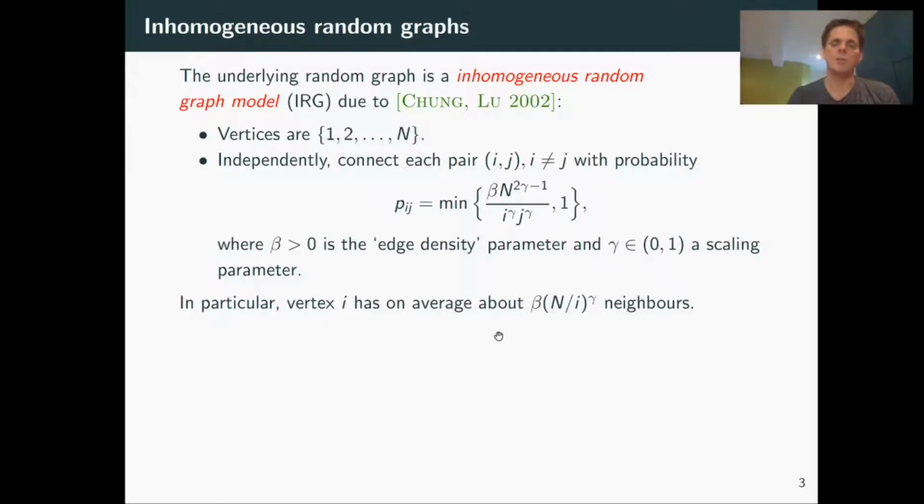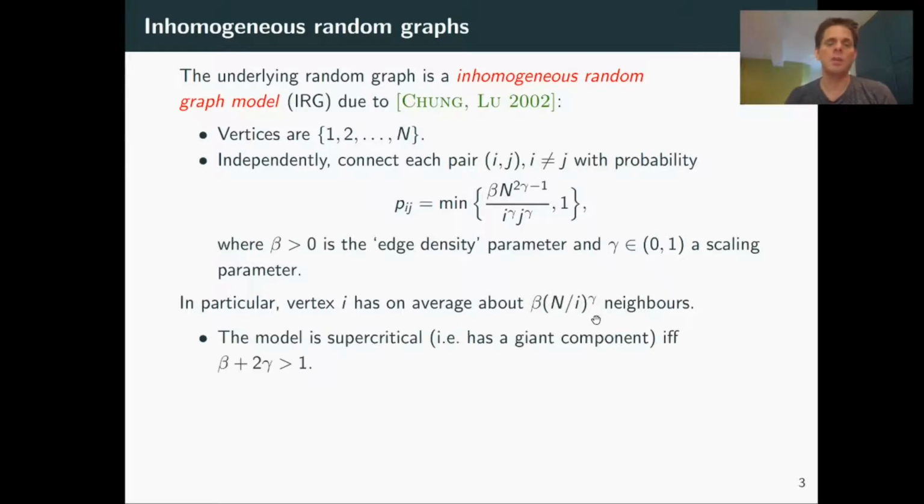So you see that vertex 1, for example, has beta times n to the gamma neighbors, whereas vertex n has on average beta. So there's a lot of inhomogeneity in the system. Parameter beta tells you how many edges there are on average in the system, whereas gamma determines how inhomogeneous the graph is.